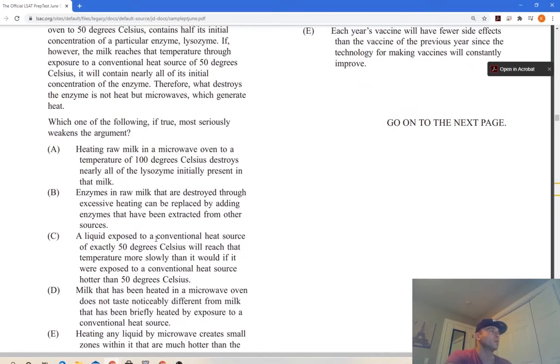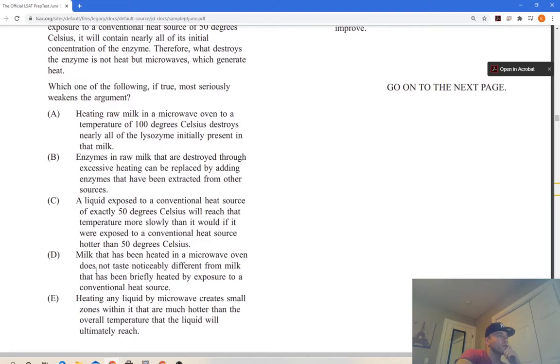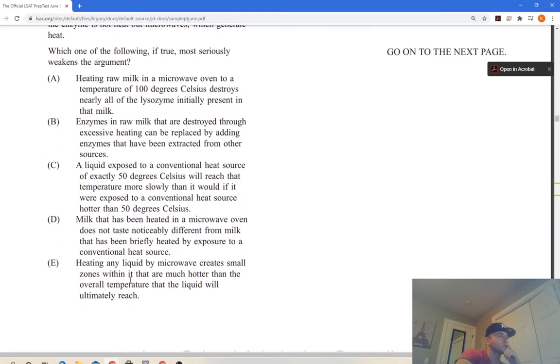A liquid exposed to a conventional heat source of exactly 50 degrees Celsius will reach that temperature more slowly than it would if it were exposed to a conventional heat source hotter than 50 degrees Celsius. It's something to do with the fact that it reaches it slower. Milk that has been heated in a microwave oven does not taste noticeably different from milk that's been heated conventionally. Doesn't matter. Heating any liquid in a microwave creates small zones within it that are much hotter than the overall temperature that the liquid will ultimately reach. Oh, this is pretty good too. This one's a really tough one, for me at least. I don't know.